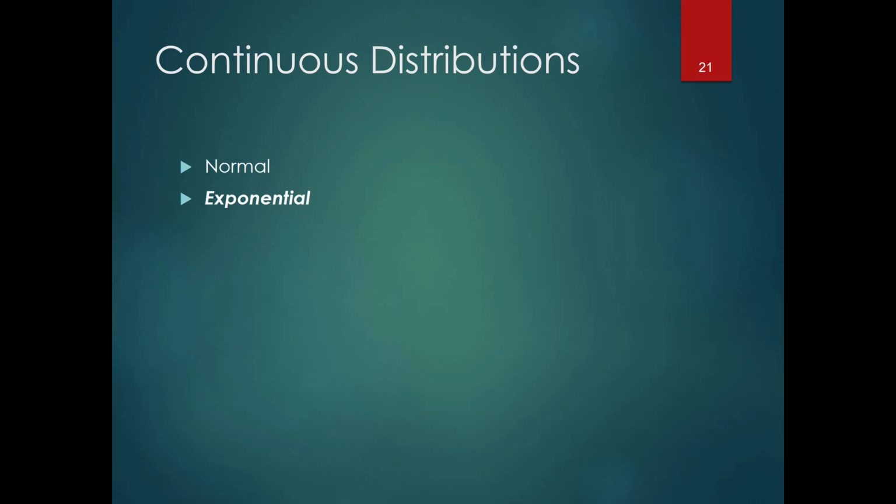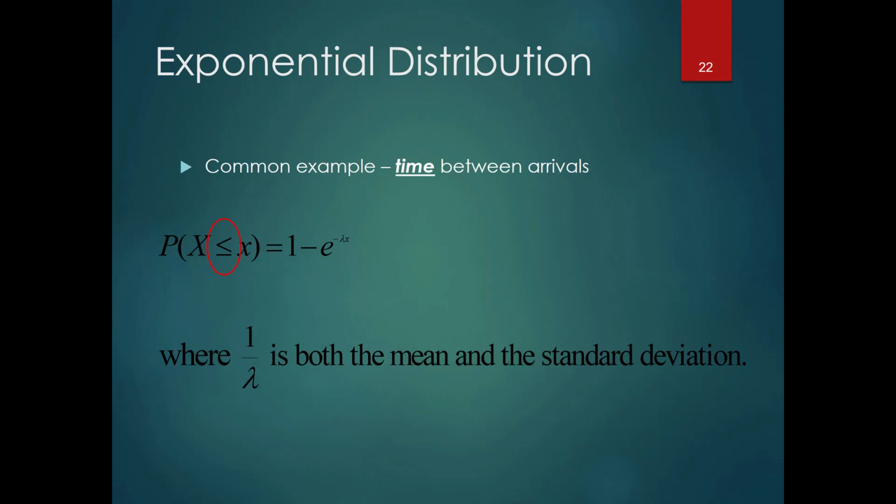The other probability distribution that falls under continuous distributions is exponential. A common example is time between arrivals. This is a big one for business. You want to know how much time there is between customer arrivals. And this is the equation that Excel does for us. Just want to note that 1 over lambda is both the mean and standard deviation for exponential distributions. That'll come into play a little bit later on.